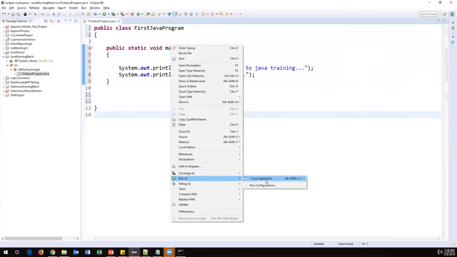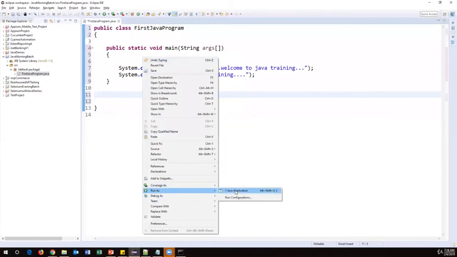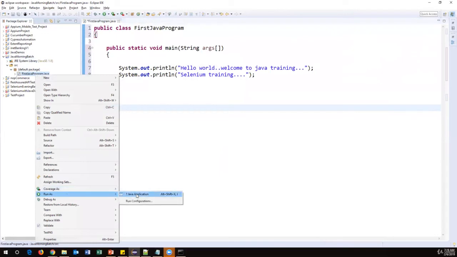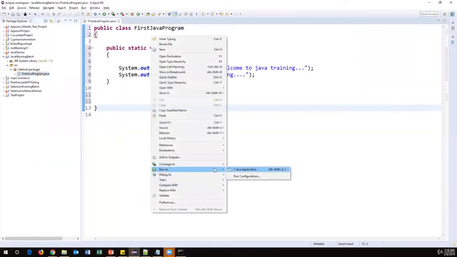There are many ways you can execute your code. The first way is right click, run as Java application. This is the first method. The other method is, you can see a small green option at the top, right? You can also directly click on this option and it will execute. The third approach is to right click on this particular file, run as Java application. So there are many ways you can execute your Java code. Most of the time I will use this one, run as Java application.